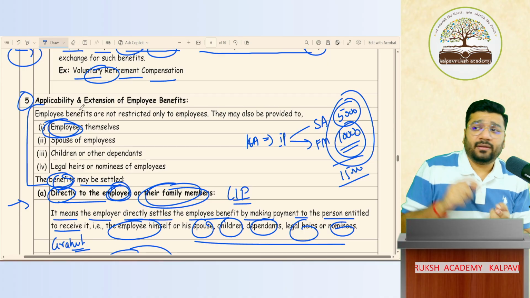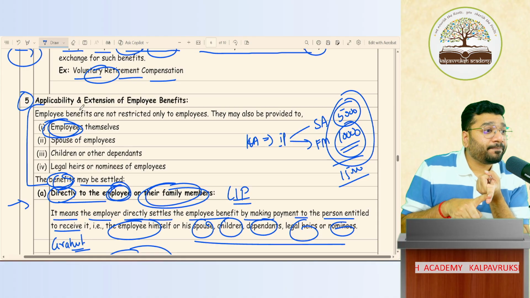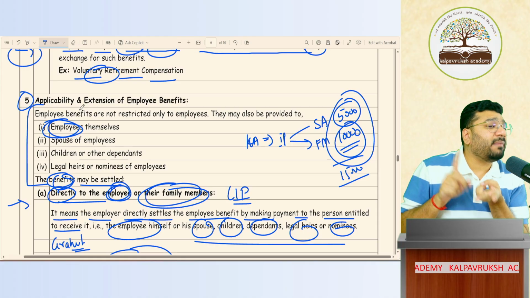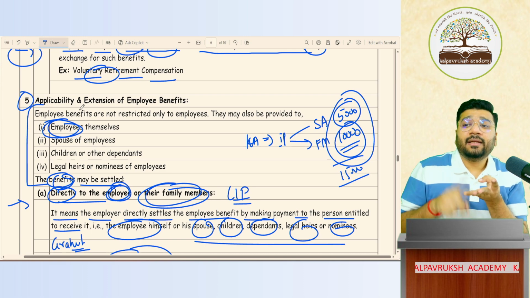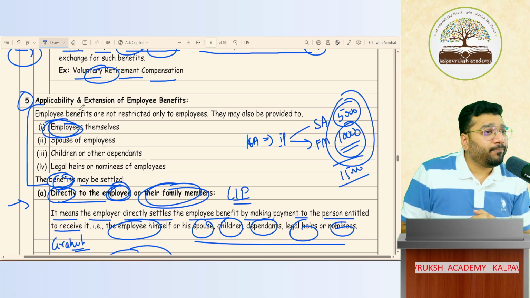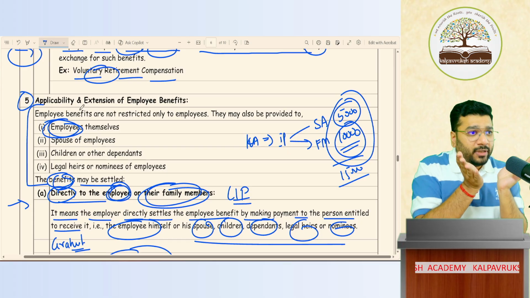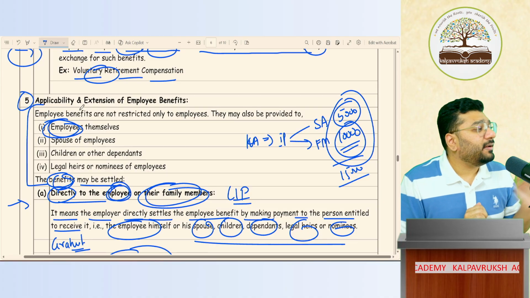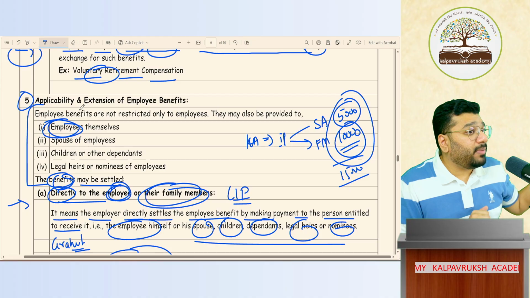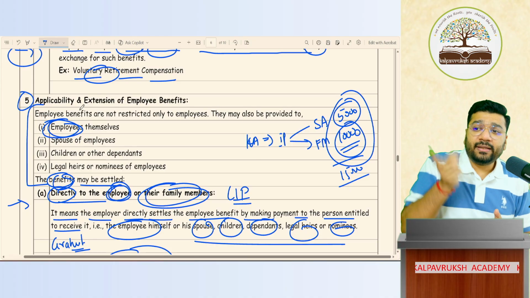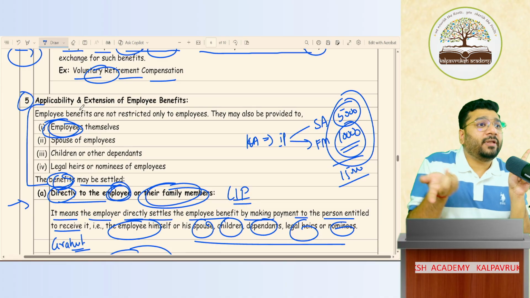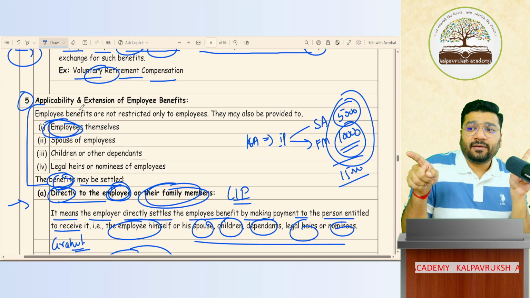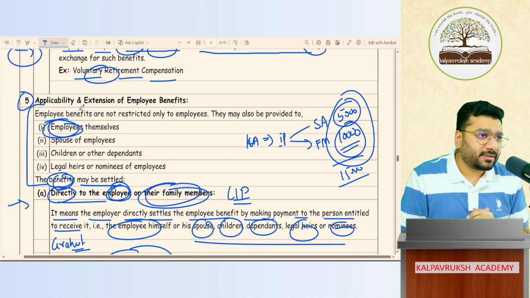So any employee benefit given to the employee and their family members. Family members means who? Spouse, then children or dependents, legal heirs, or the nominees of the employee. All of them, if they pay any kind of benefits, it is covered under employee benefit. And accounting of such employee benefit should happen as per AS 15. This amount will be paid directly by the company, to whom? Either employee or to their family members such as spouse, children, dependents, legal heir, and nominees.